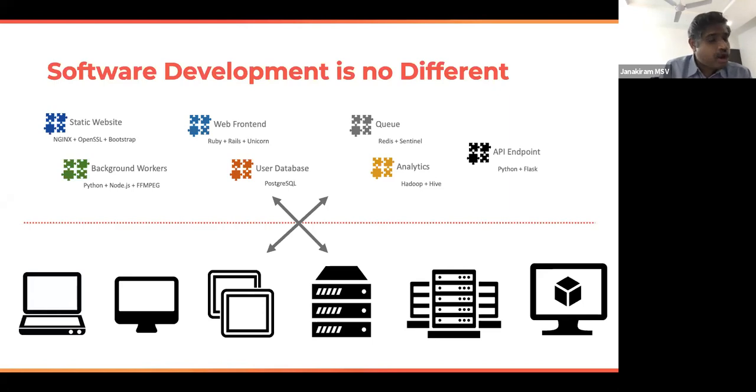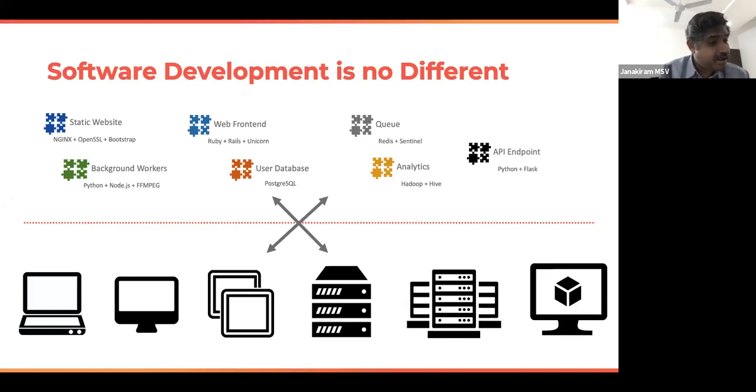So mind you, all these components belong to the same application. I'm not talking about a dozen applications here. All of these components belong to the same application, and that is the stack that we are dealing with. And now we have to take this heterogeneous stack and make it work on everything ranging from a developer's laptop to the cloud. And in between, to a staging environment, to a set of virtual machines, to the local data center, to a private cloud, to the hybrid cloud, and then ultimately deliver it in the production environment. So you have to mix and match a variety of components and make them run on a variety of environments. And it is extremely challenging.